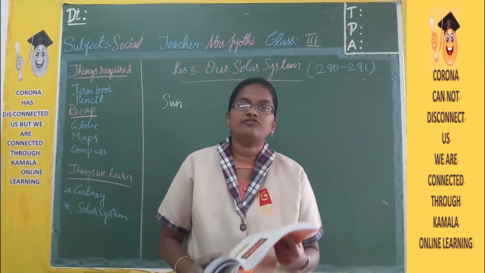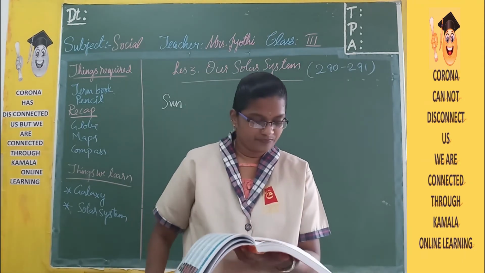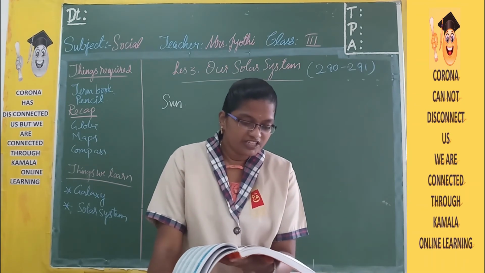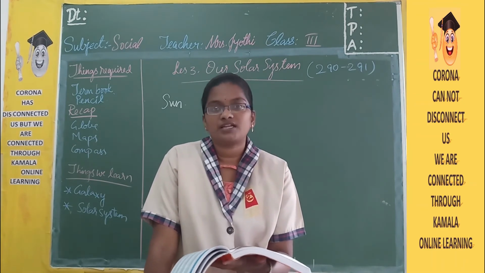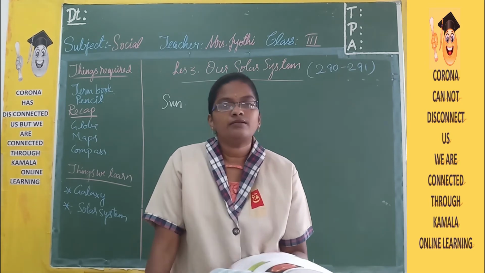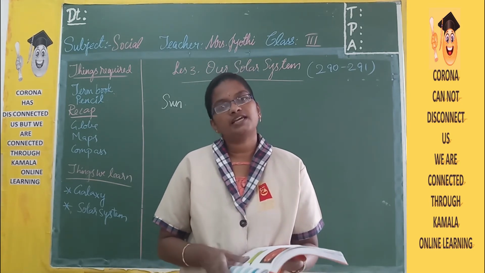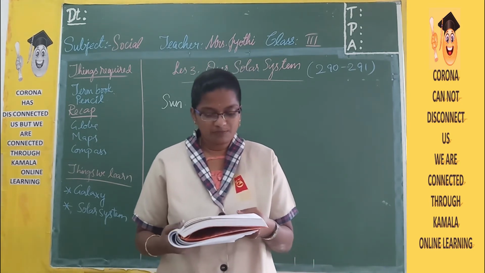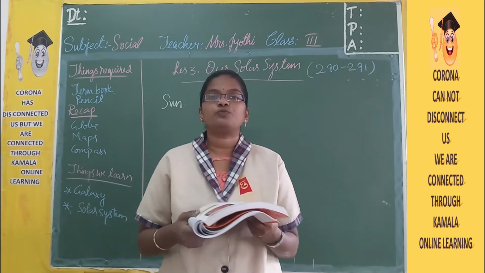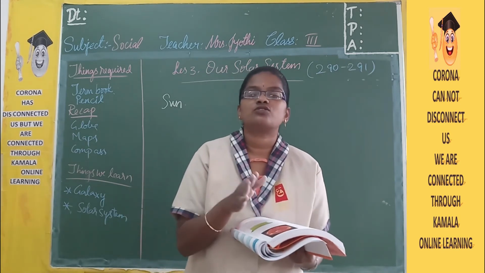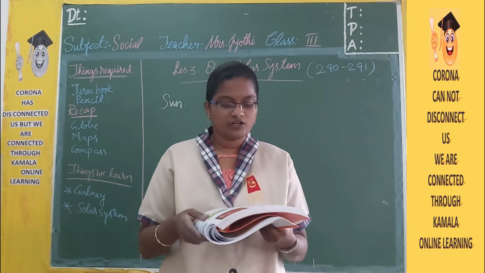And here are the features of the Sun. So let us study the different ways in which the Sun helps us. The Sun is going to provide us heat and light. It provides energy to the plants to prepare food. Just now I told you, it helps in the preparation of food.